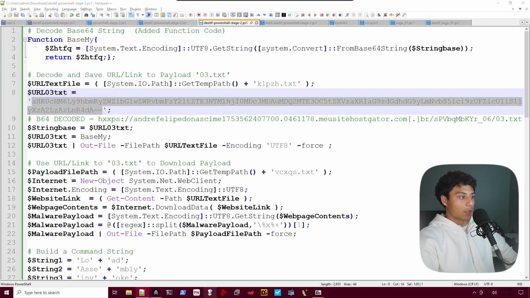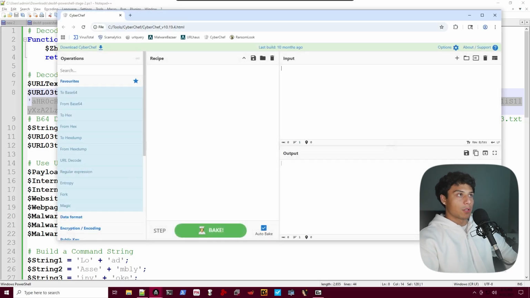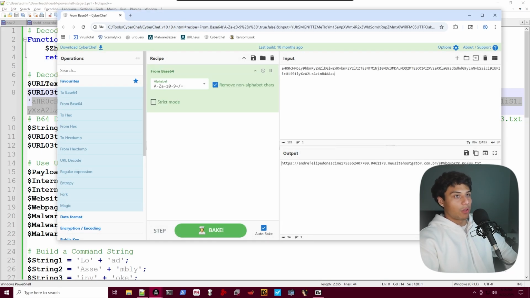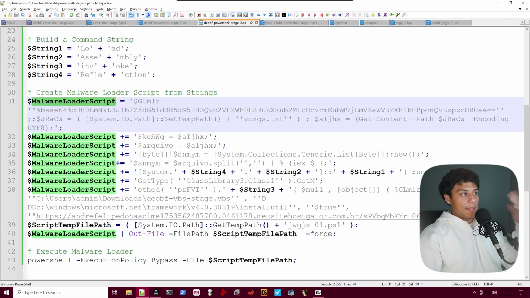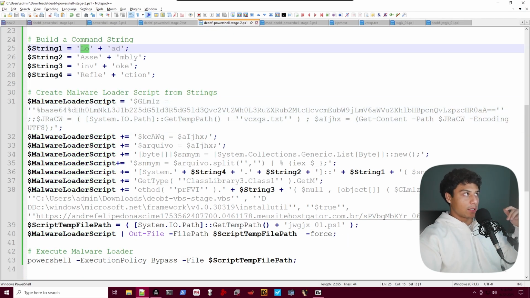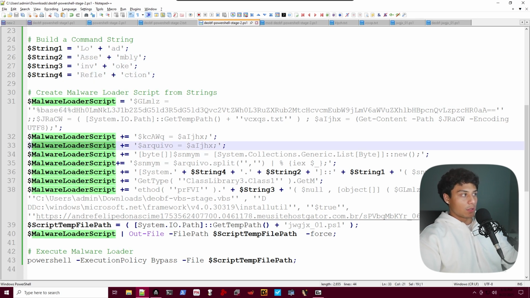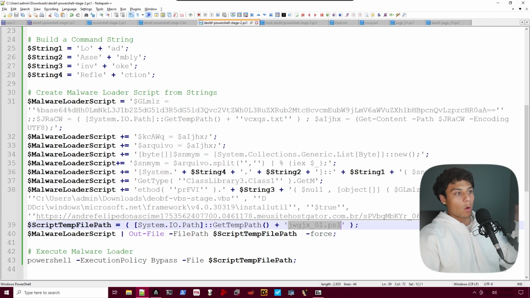We can prove this ourselves. Take that base64 string, throw it into CyberChef, and boom. And then finally, they put together a script block to basically load their malware. This is heavily obfuscated, right? We can see load assembly, invoke reflection. Essentially, they are building a malware loader script and then saving that to JWGXGJXPS1. So essentially, they are building a new PowerShell script that's going to load their malware.